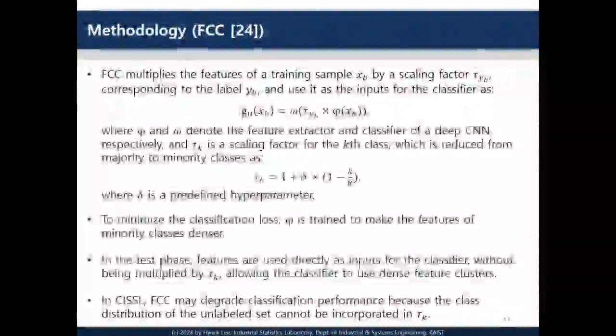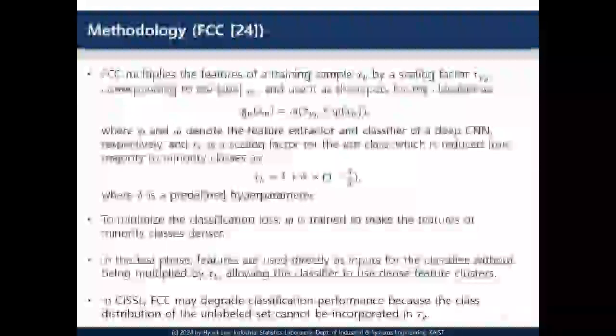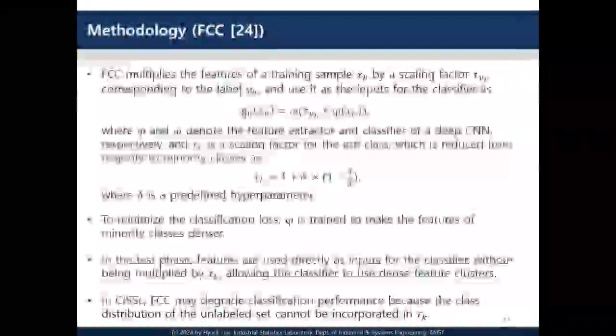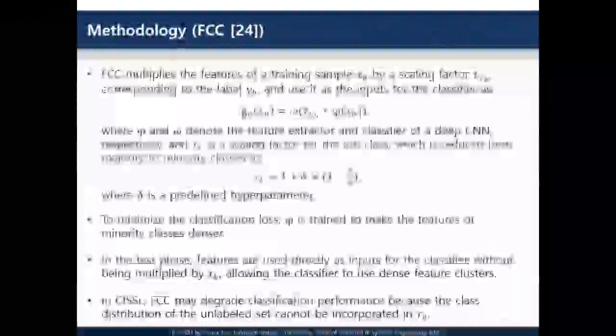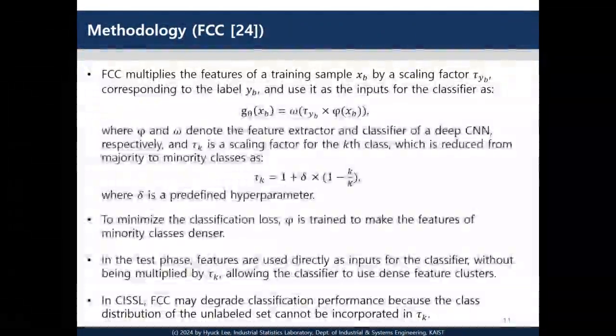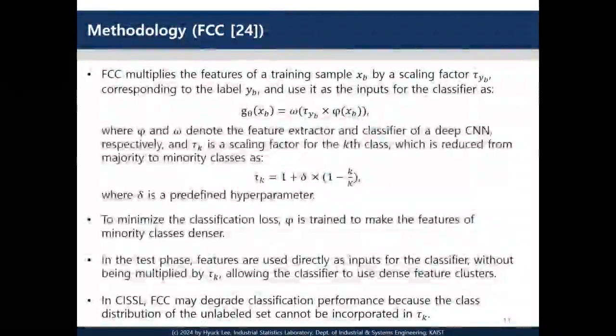As mentioned earlier, our proposed algorithm extends FCC, a method from the class imbalanced learning field, to also address imbalance in the representation space. Let me first explain FCC. FCC ensures that minority class samples form denser clusters in the representation space by modifying how features are fed into the classifier during training. Instead of passing CNN-extracted features directly to the classifier, each feature is multiplied by a class-specific scaling factor. In the original FCC, the scaling factor gradually decreases from majority to minority classes.